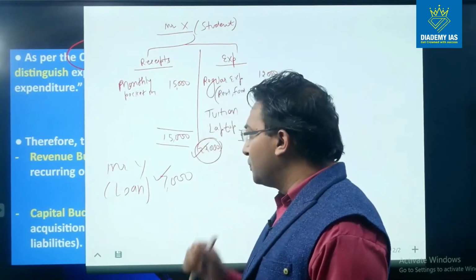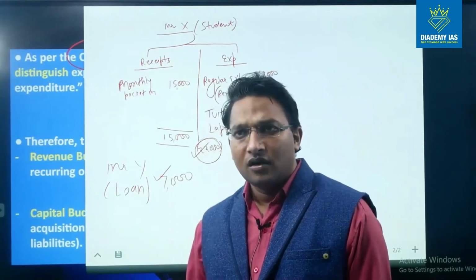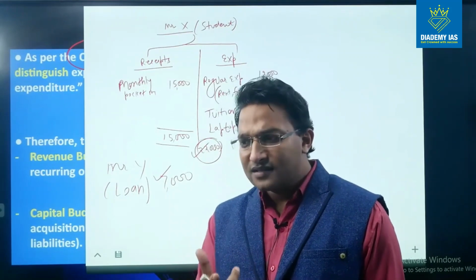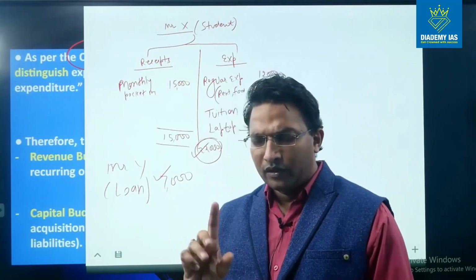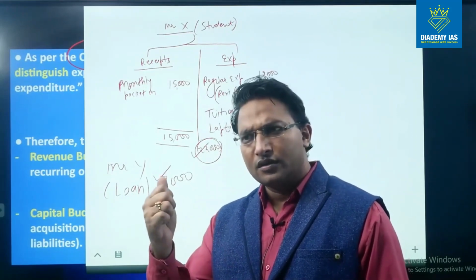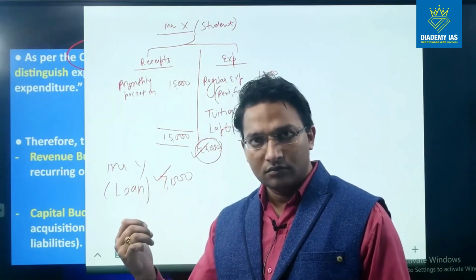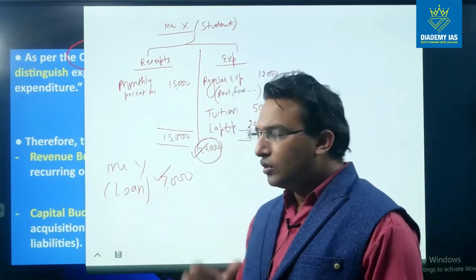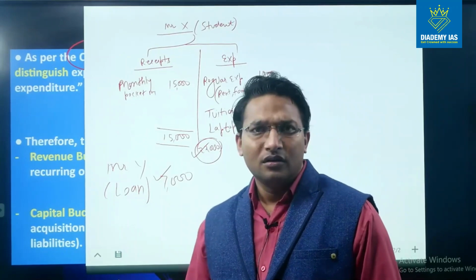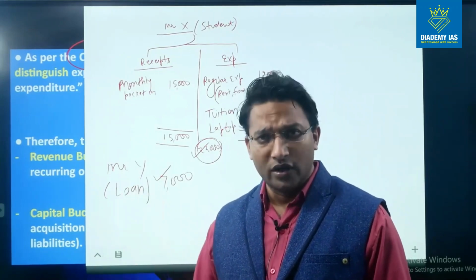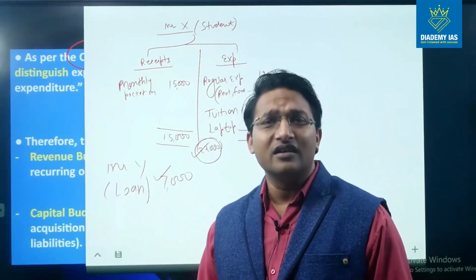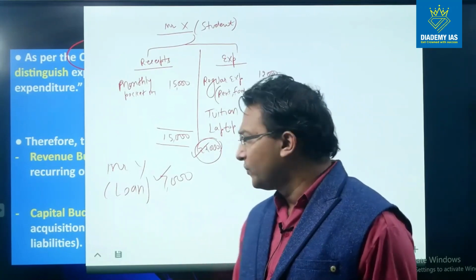For these 15,000 rupees, what he does, he has some, suppose scooter, right? So he has some old scooter which he got during his schooling time when he was in the 12th class from his father.